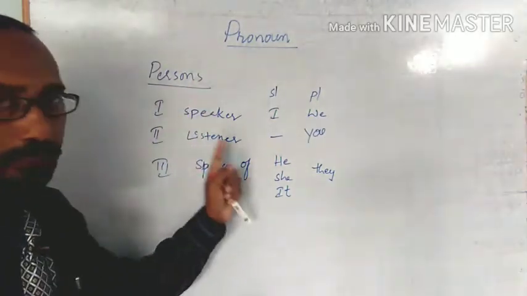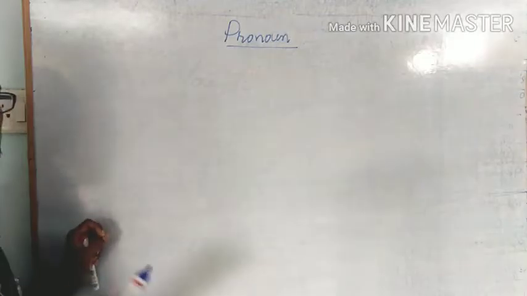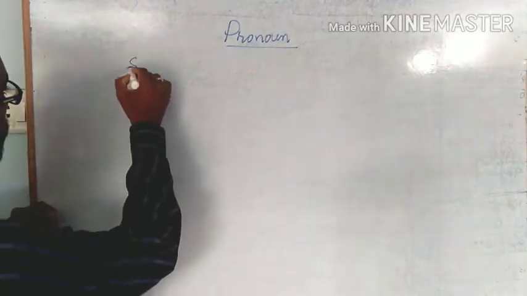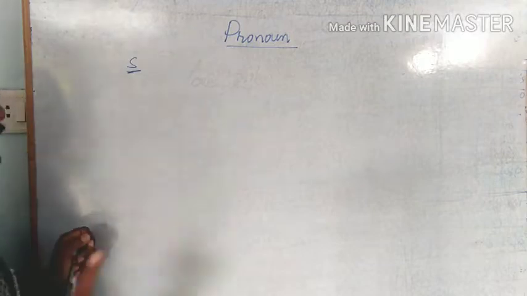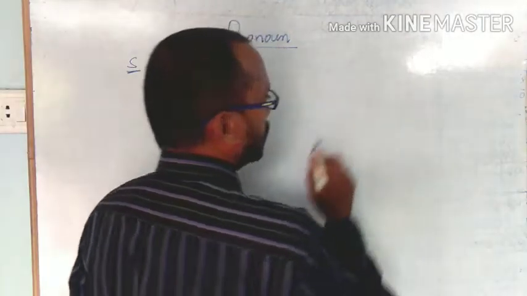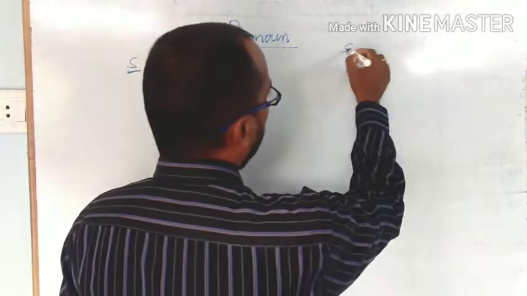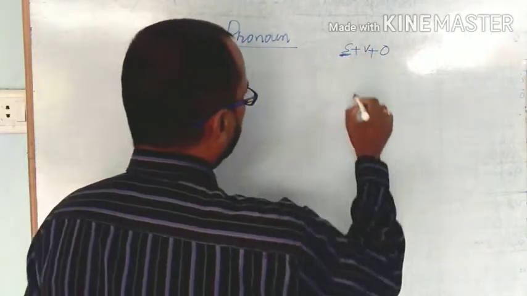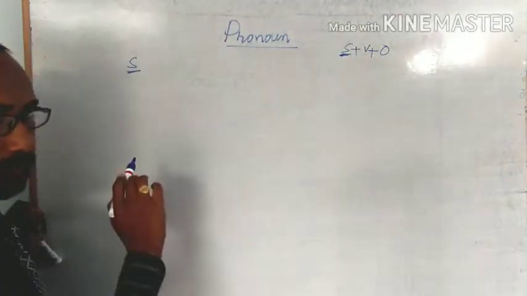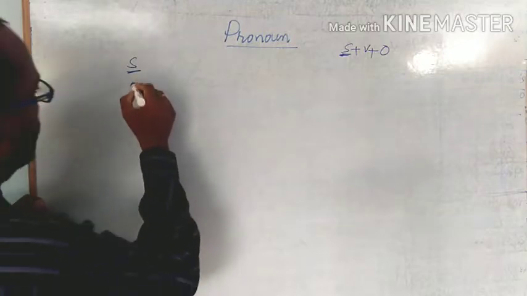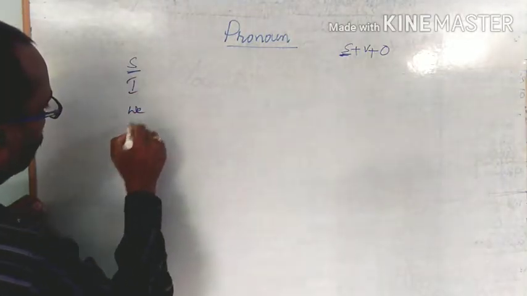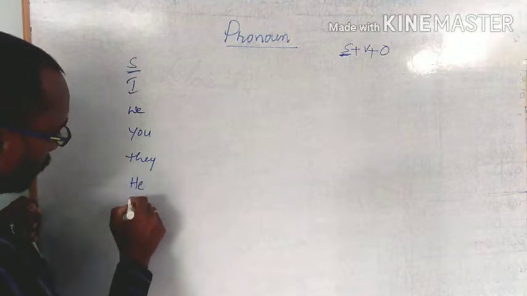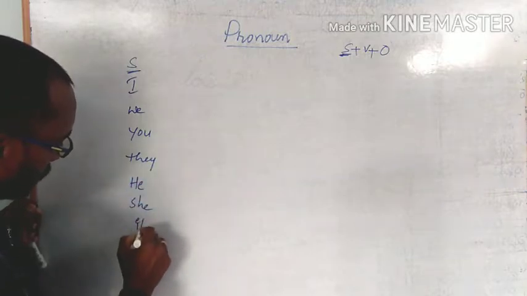These are the three persons. There are also different kinds of pronouns. The first one is subjective pronouns. What is the principle of a sentence? Subject plus verb plus object. In the place of the subject we use these pronouns: I, we, you, they, he, she, it.